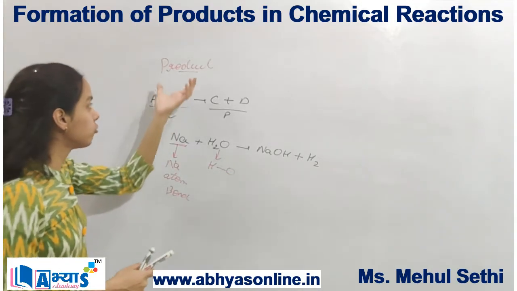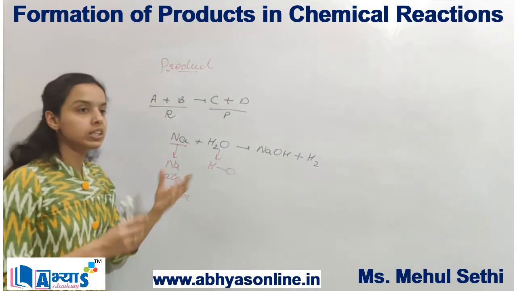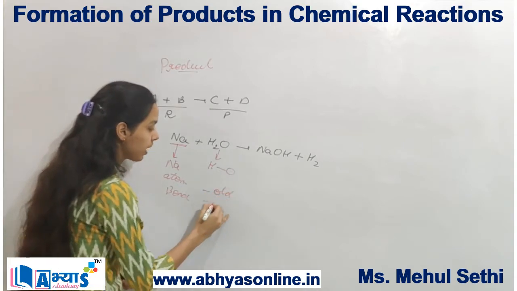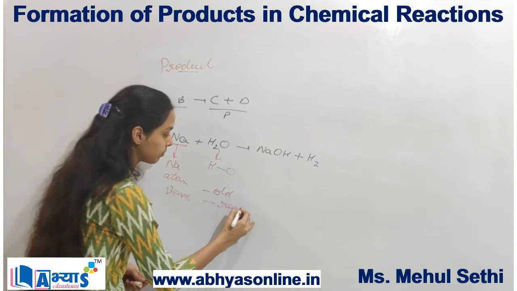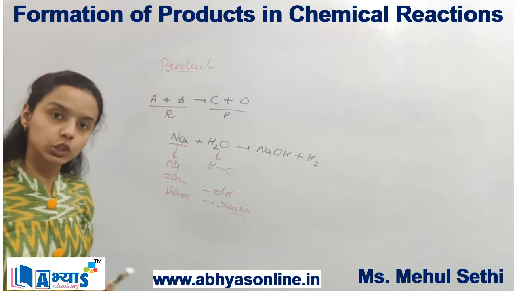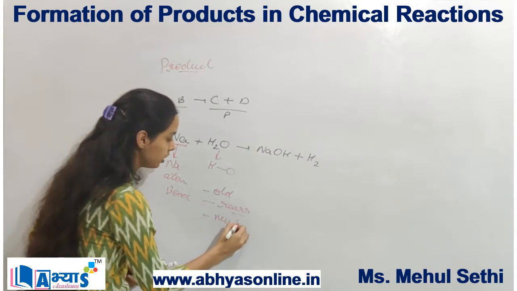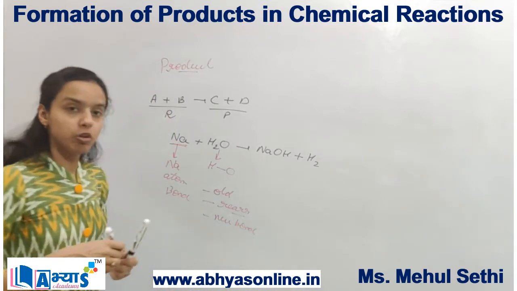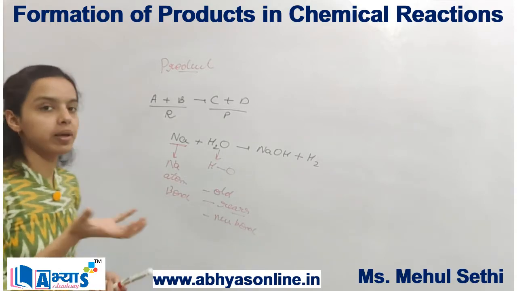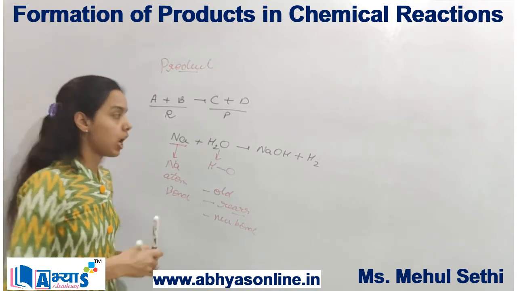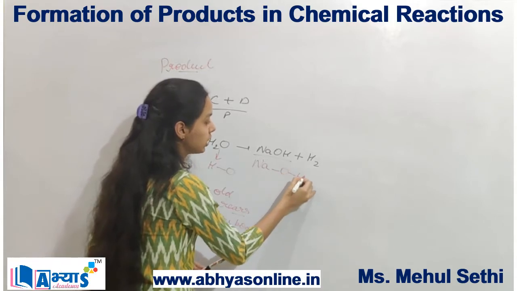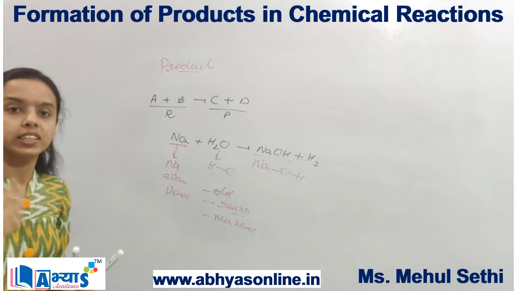So we can see that in the formation of products, first the old bonds are broken and then there is rearrangement. That means these old bonds mix together to form the new bonds, and then there is formation of the new bonds. Whenever there is formation of the new bonds, that means a new chemical compound has appeared, and that chemical compound is known as the product. Now in this case there is the new bond which is between sodium, oxygen and hydrogen. Hence it is known as the product.